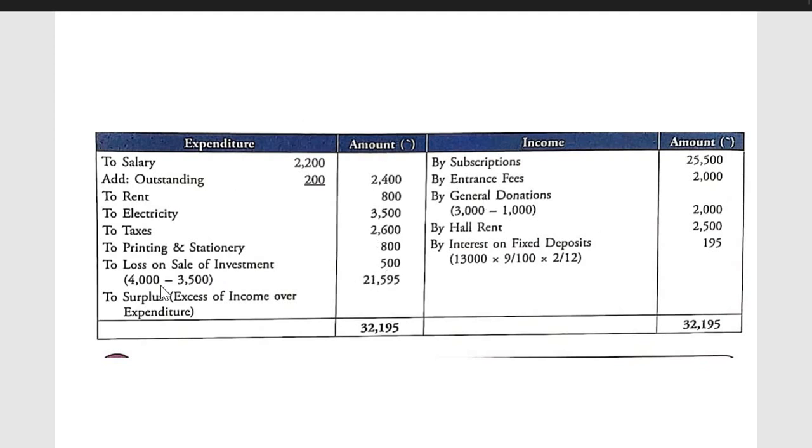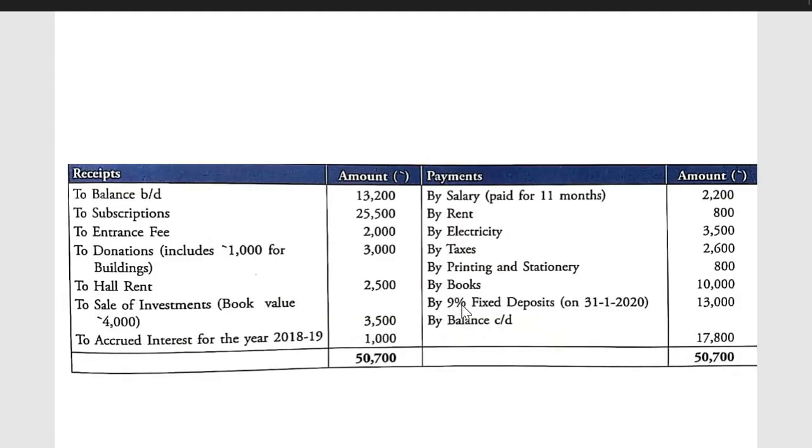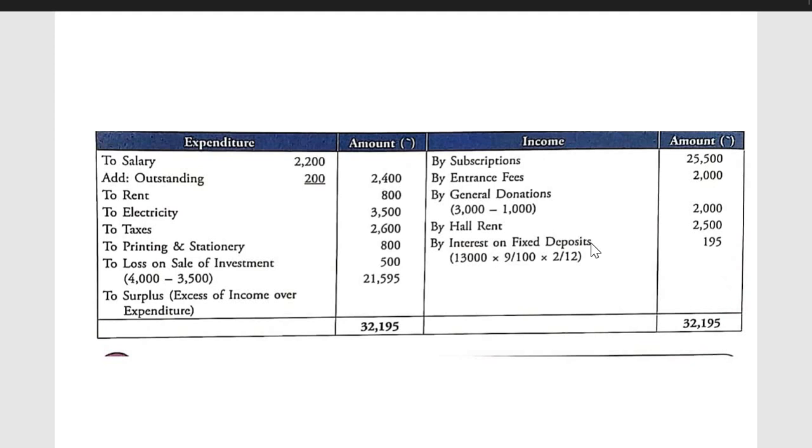The difference between this and this is recorded as surplus, excess of incomes over expenditure. It is 21,595. Interest on FD. Let's again see the question. 9% FD on 31st January. Closing date is 31st March. So 13,000 at 9% for 2 months. We have to take the interest. By interest on FD 195. So that is the income and expenditure account format.